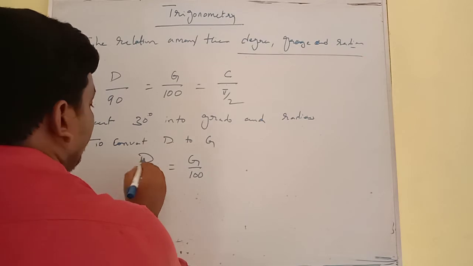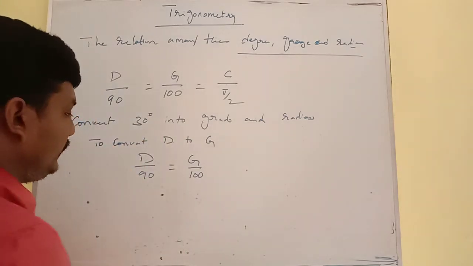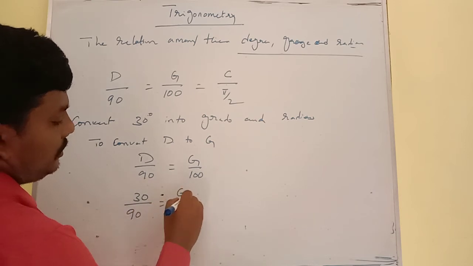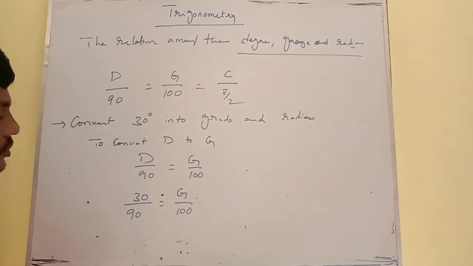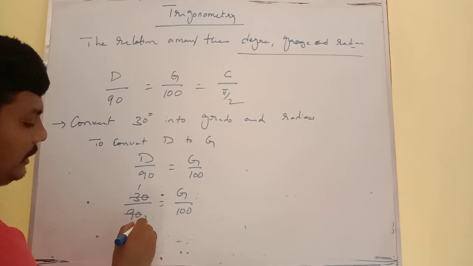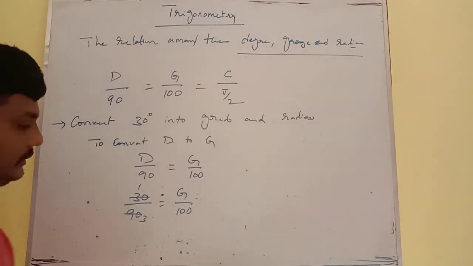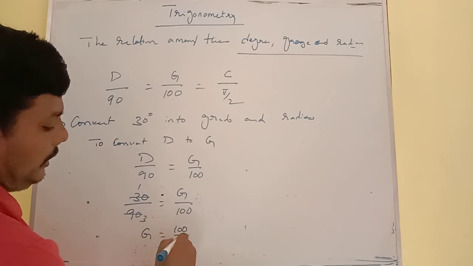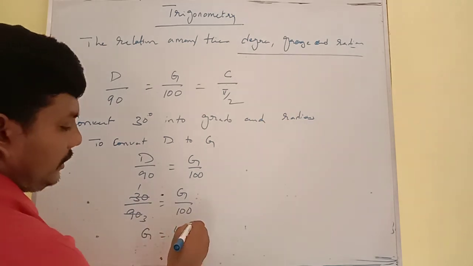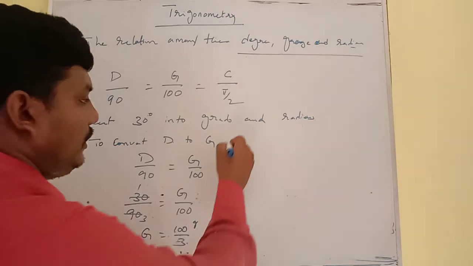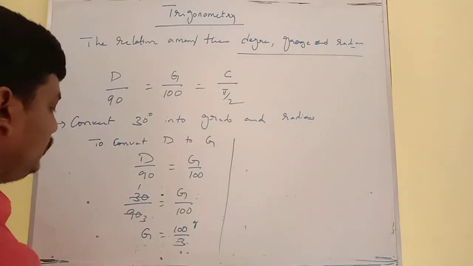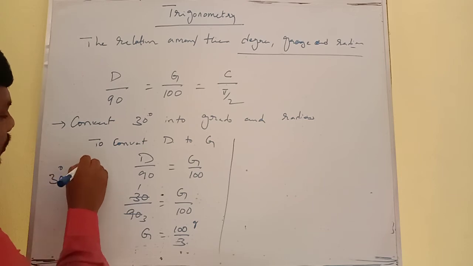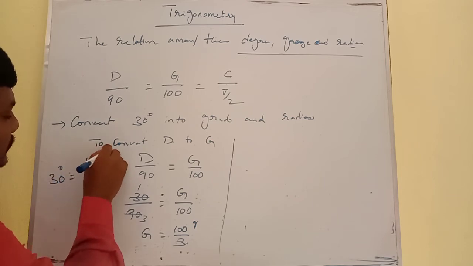In the place of degree, they have given 30 degrees. Let me write 30 degrees. 30 by 90 is equal to G by 100. So you have to cancel 3 ones or 3 threes. Now take 100 this side. G is equal to 100 by 3. 100 by 3 grades. Therefore 30 degrees is equal to 100 by 3 grades.